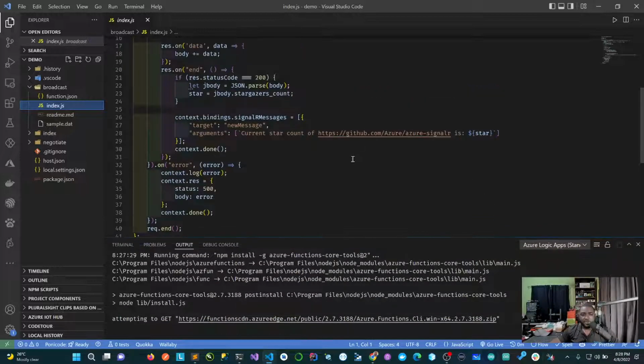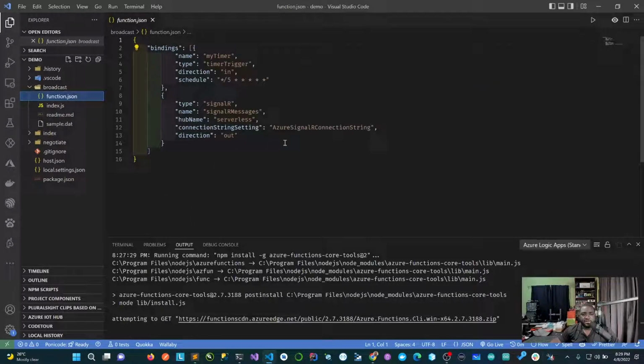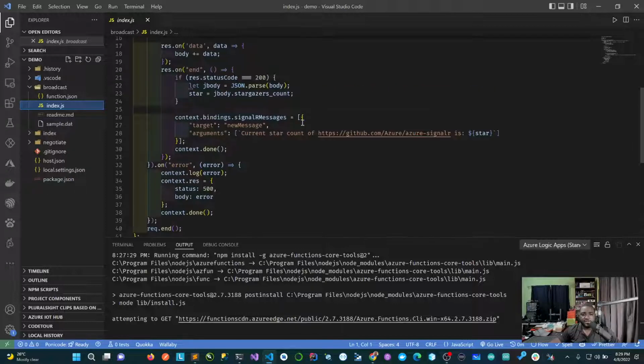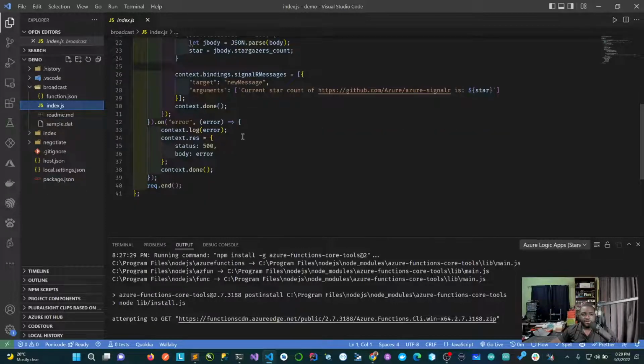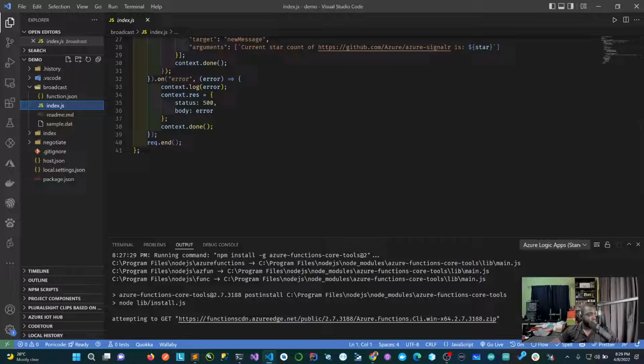So pretty much new message binding with the message. Realize that as part of the bindings, there's a SignalR message binding. If you look here, you can see the bindings, SignalR message, and that's what they're using to send out that info. All right. So let's be sure we have all these things done. I think this looks fine.